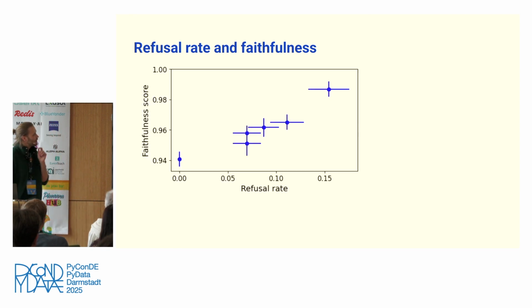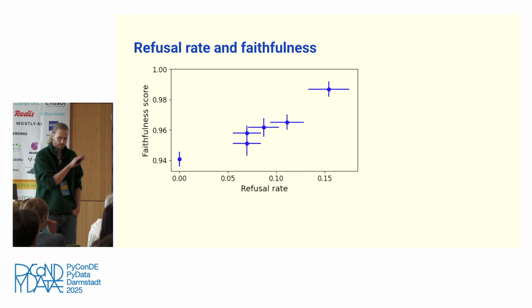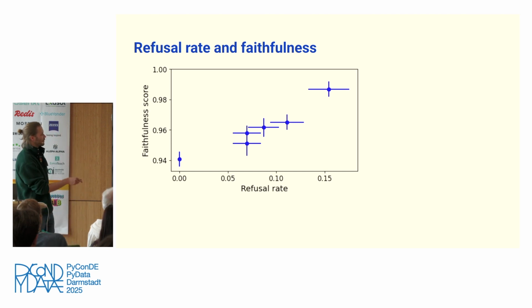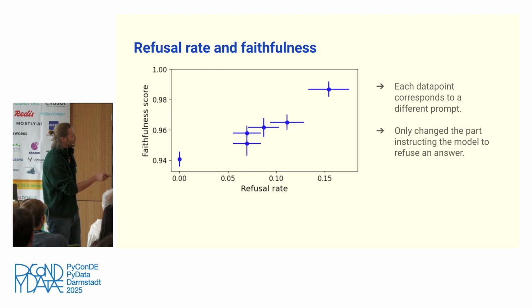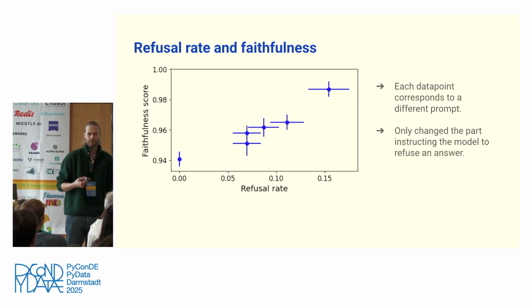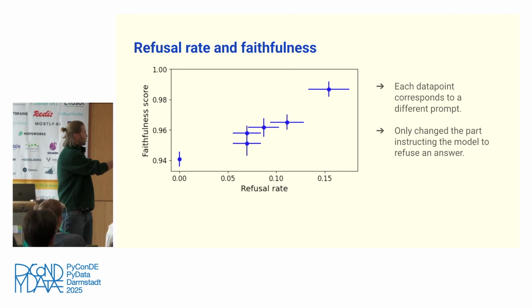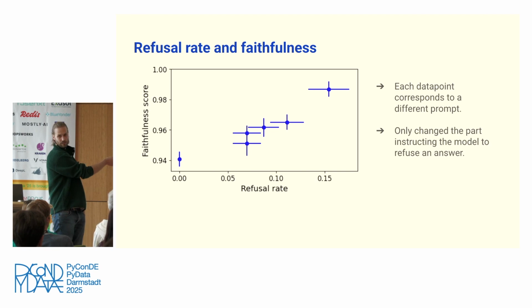We did an experiment where we looked at different prompts, and on the y-axis I plot the faithfulness score, with 1 basically being the optimum, where you have no hallucinations at all. On the x-axis you have the refusal rate. In this plot, each data point corresponds to a different prompt, okay? The only part of the prompt that we changed was the one instructing the model to refuse an answer. So here on the left, there's no instruction to refuse whatsoever, and indeed the refusal rate is 0, right?